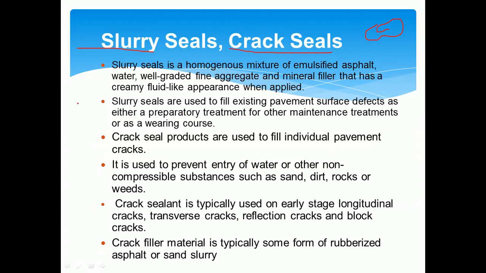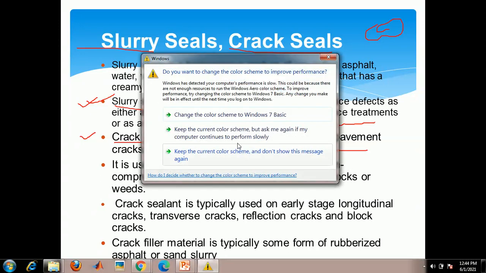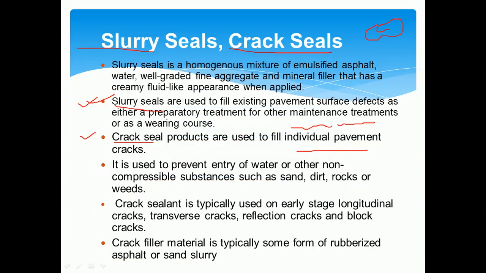Usually this slurry seal is used to fill the existing pavement surface defects. If there are any cracks, we use this type of slurry seal to fill them. And crack seals are used to fill individual pavement cracks. So it is almost similar, slurry seals as well as crack seals. These are the treatment methods, or the bituminous emulsion, used to fill the cracks observed on the surface.